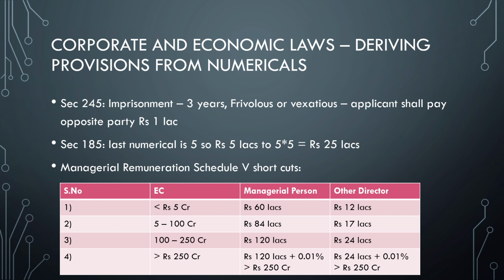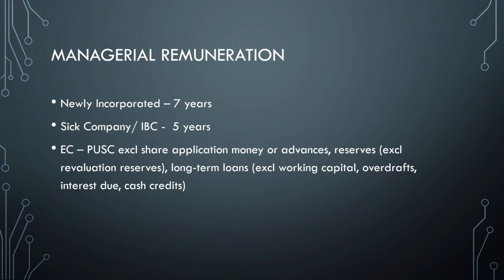And in case of other directors, just remember 2 lakhs, then increase by 5, then increase by 7. So that is 70 lakhs and 24 lakhs respectively. Now for effective capital, the mistakes you should avoid: it is paid up share capital excluding share application money or advances, and reserves excluding revaluation reserve, and long-term loans excluding working capital, overdrafts, and interest due on cash credits.